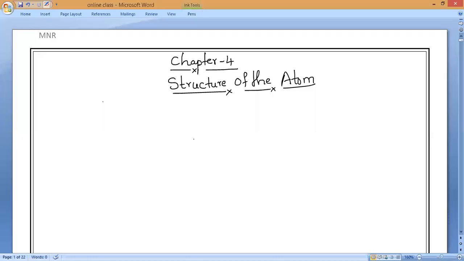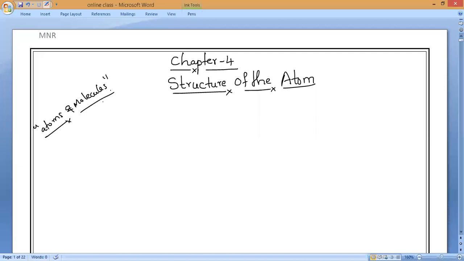So in this structure of the atom, if you notice, in last class we studied, what is the last chapter name? Anyone? Atoms and molecules. Is it right? Correct? What is the last chapter? Atoms and molecules. Correct? So now on atoms and molecules, if you have noticed, we have studied one